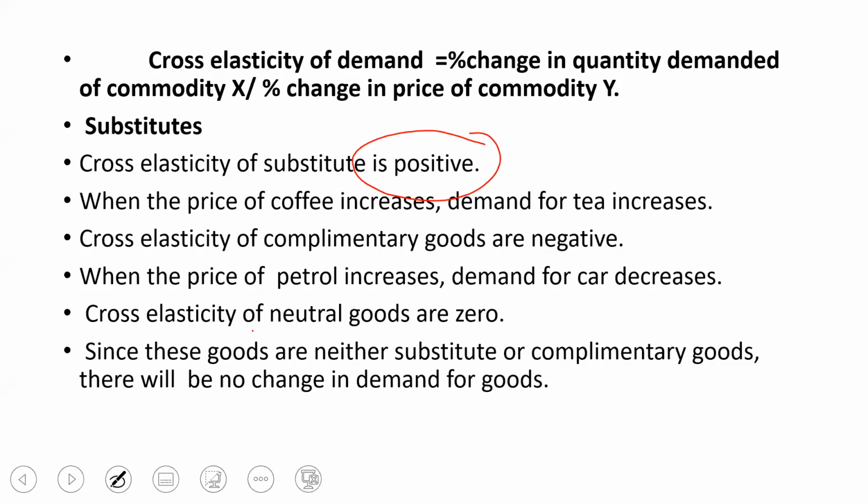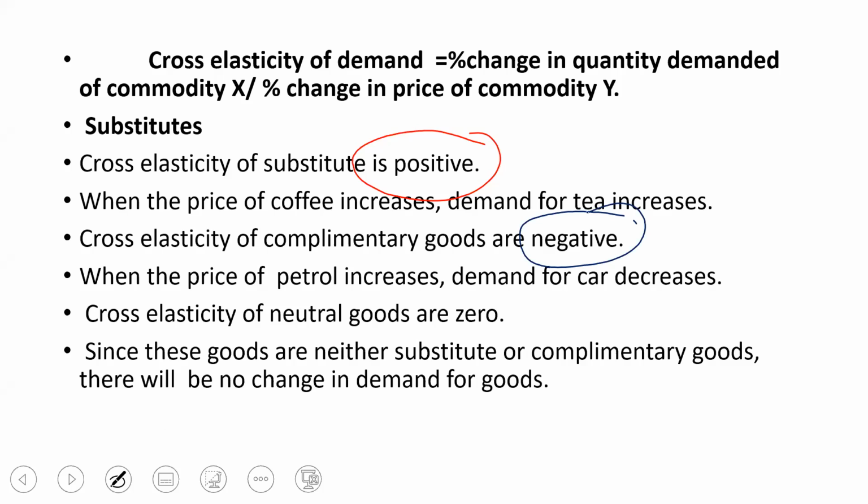Okay, I have told you the example of tea and coffee. When the price of coffee increases, demand for tea increases. You are perfectly right. Then we were explaining about complementary goods. By the time the lecture got over, the cross elasticity of complementary goods is negative. Take down that.